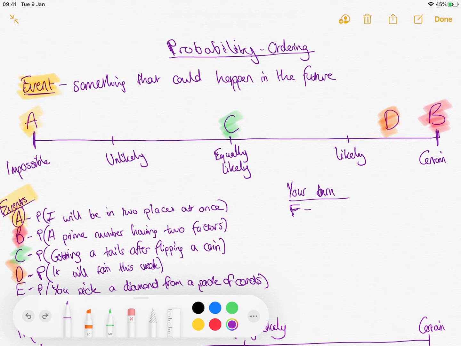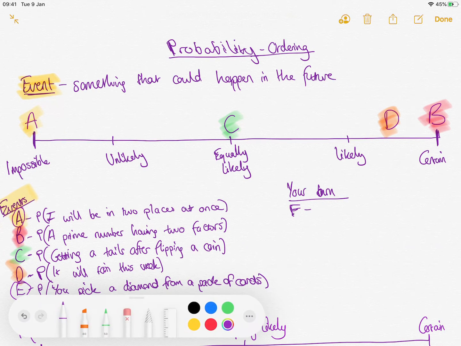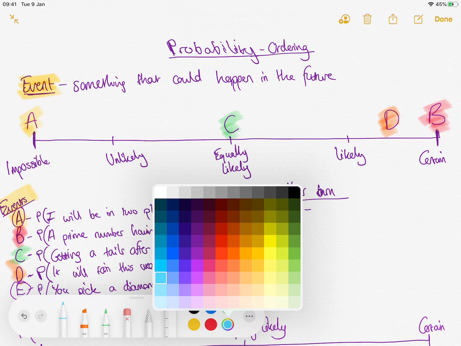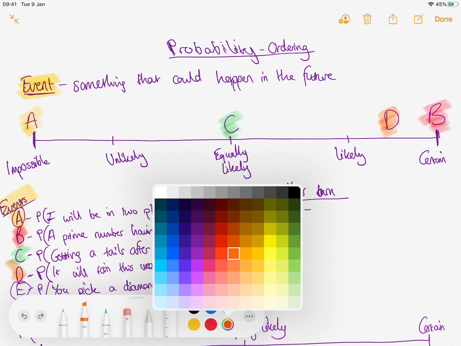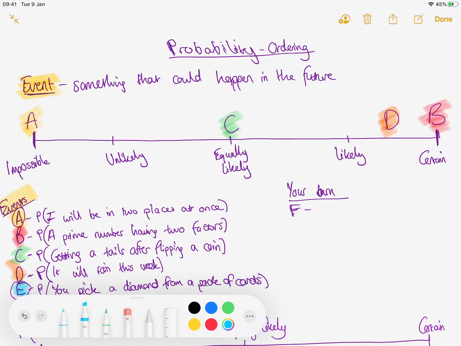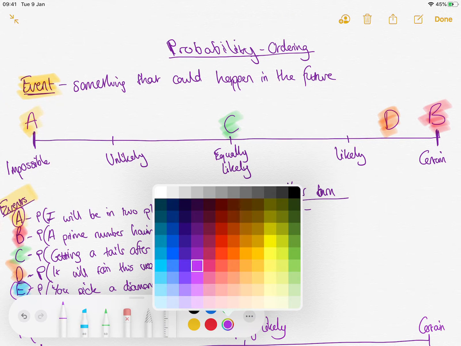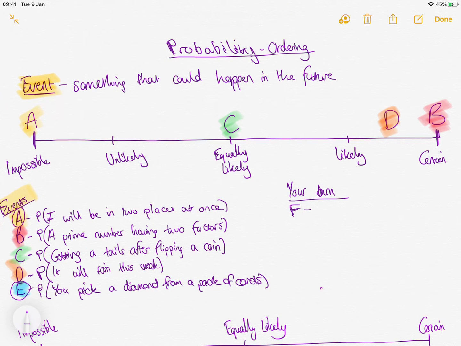Right, event E I'm on now. Let's do light blue. Probability you'll pick a diamond from a pack of cards. So a pack of cards has 52 cards in it. It's split up into diamonds, hearts, clubs, and spades.